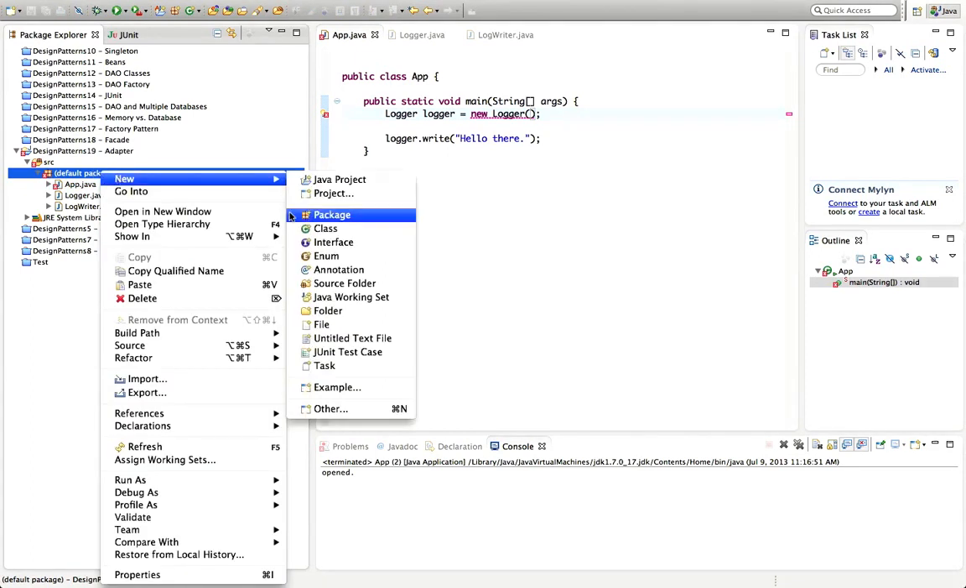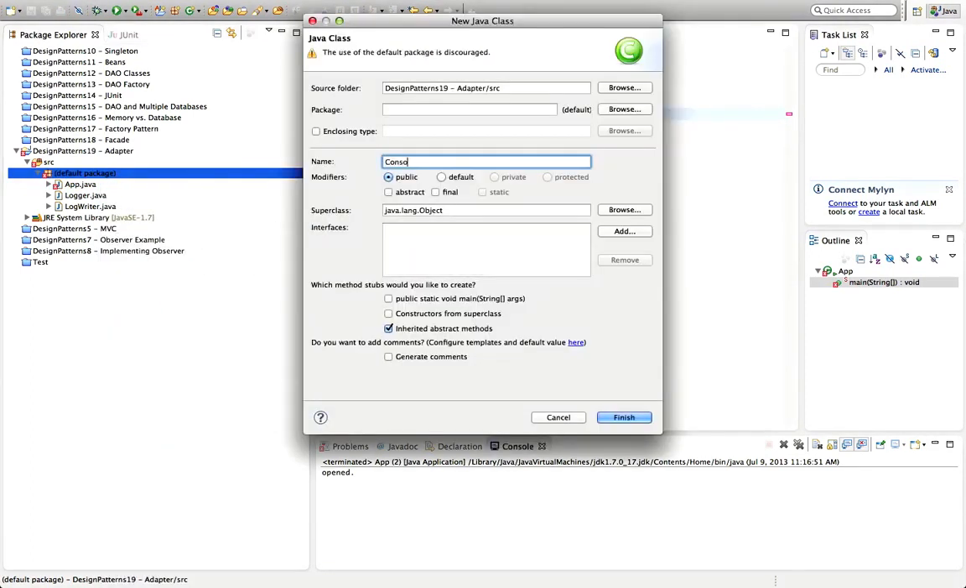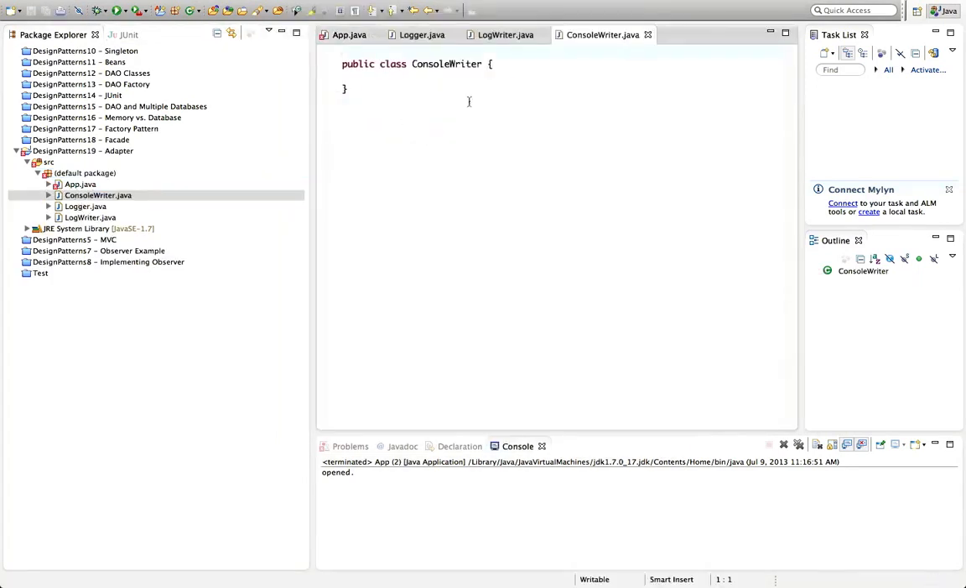Let's create a new class here, and I'll call it console writer. And now the interface log writer, it has a method called out. Let's imagine that console writer writes to the console, but with a method called, let's say, write console, and it takes a string, and what it does is it just does sysout like this, text like that. So a very simple class.